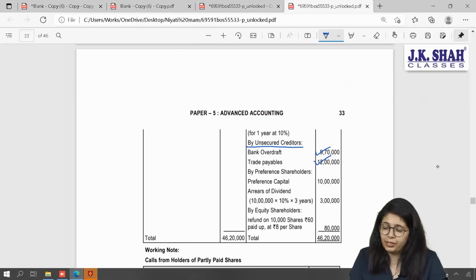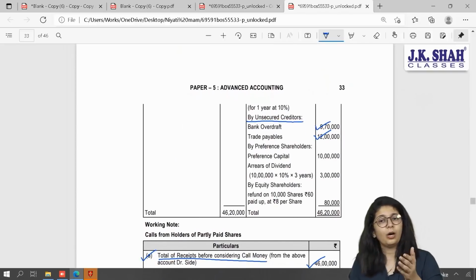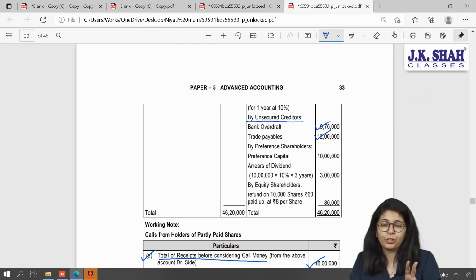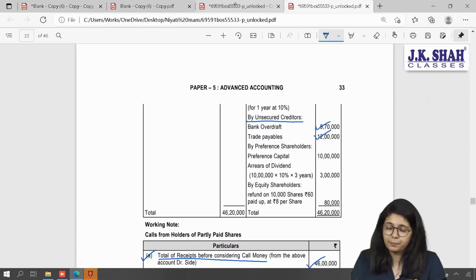Proceeding further. After all the outside liabilities are paid, whom are we supposed to pay? We are supposed to pay our owners. Even under owners, we are supposed to pay first preference shareholders and then equity shareholders. What is the total amount payable to preference shareholders? I have to pay them their capital as well as their dividend for 3 years.